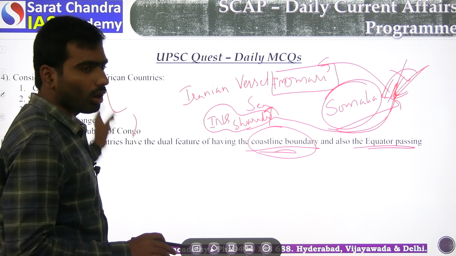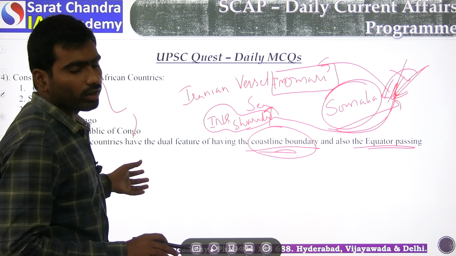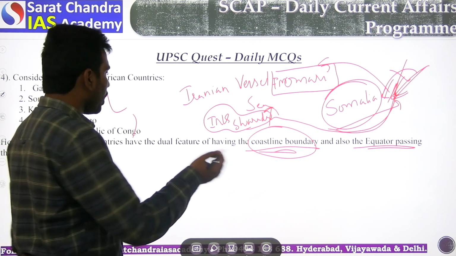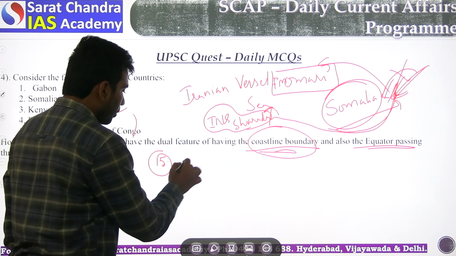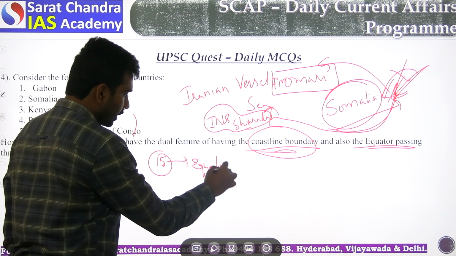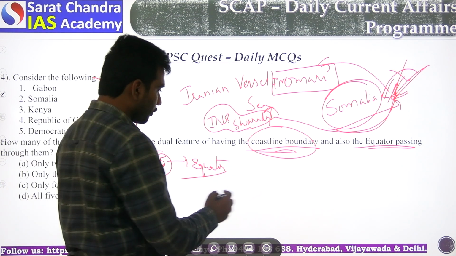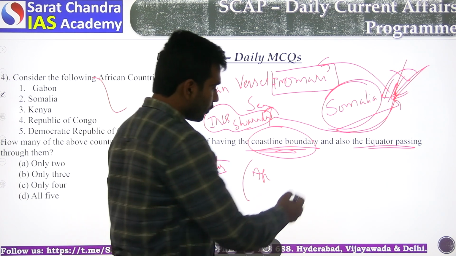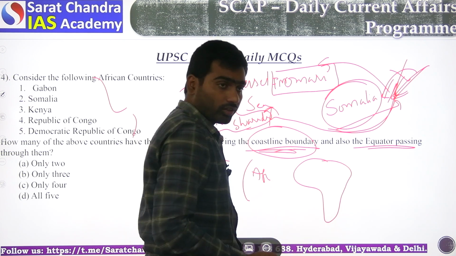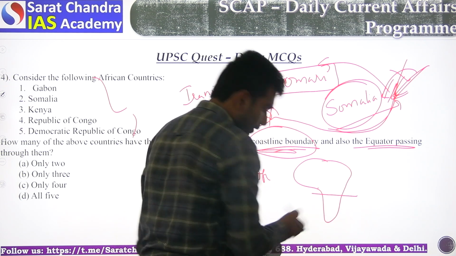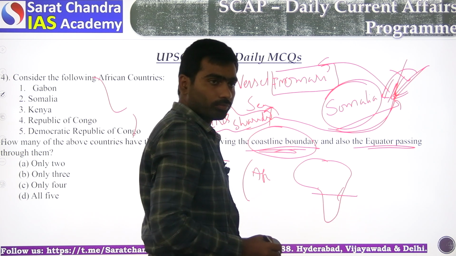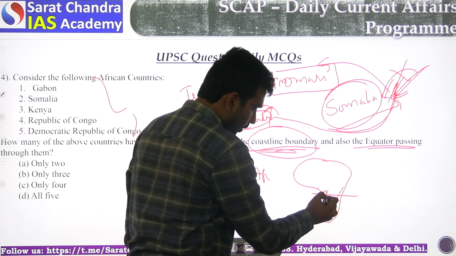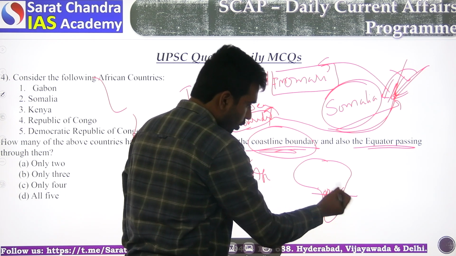In this context, let us solve the bit. Which of the following countries? These are all a group of African countries. Which of the following African countries has both a coastline and the equator passing over them? We all know that 15 countries in the world have the equator passing through them. But out of these 15 in Africa, how many countries have both the coastline and the equator? So if you see, suppose this is Africa, and the equator passes through like this. So this is Somalia, this is Gabon, this is Republic of Congo, and this is Democratic Republic of Congo.